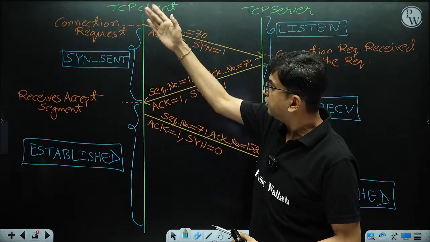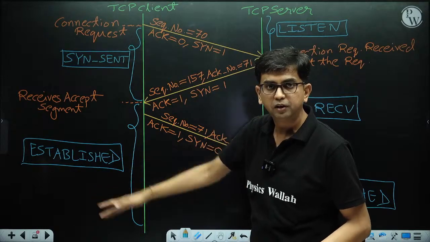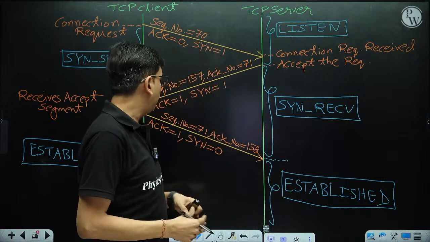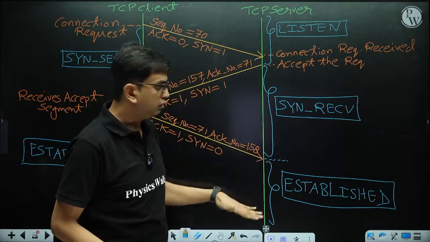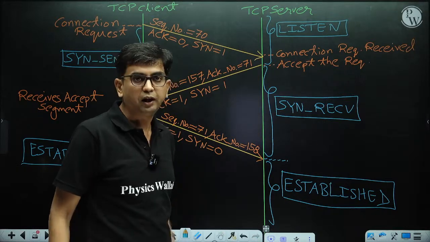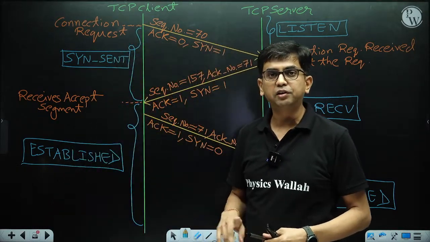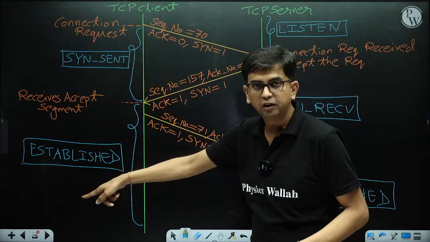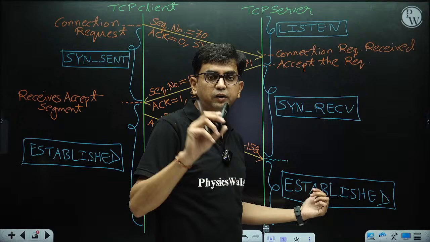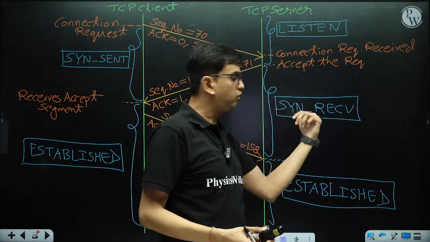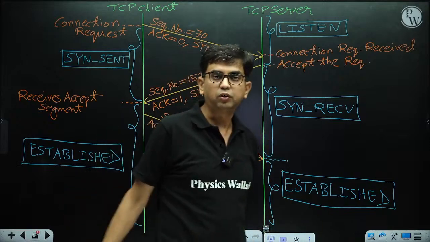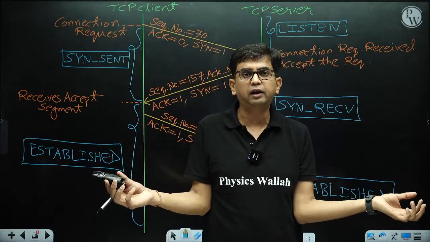That time the client does the transition from SYN sent to established, and during established, initially it sends the acknowledgement of this SYN packet. When this acknowledgement is received by the server, the server does a transition from this state to this state. So the client reaches the established state in one transition only, initial state to second state, but the server reaches established in two transitions. First transition, this state to this state, and second transition, this state to this state. So both the client and server are in their established state.